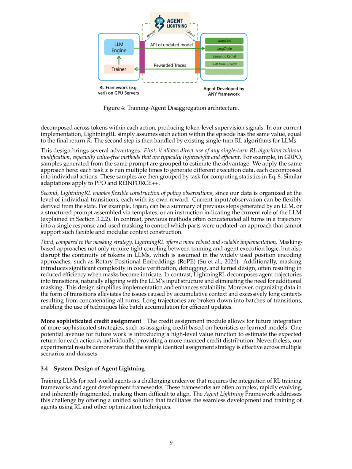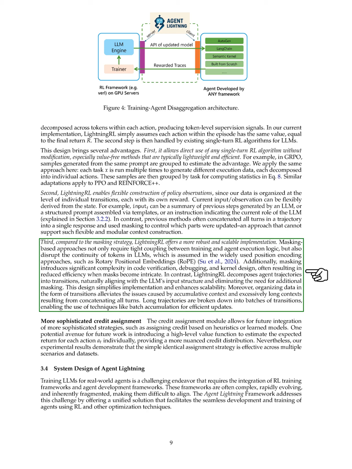Section Summary. In this section, we explore the optimization of multiple distinct LLMs using multi-agent reinforcement learning, MARL, to better capture their interactions, as opposed to treating them as independent entities. We also introduce Lightning RL, a hierarchical reinforcement learning approach that integrates seamlessly with existing single-turn RL methods, allowing for flexible policy observations and simplifying the implementation by organizing data into transitions without the complexities of masking.